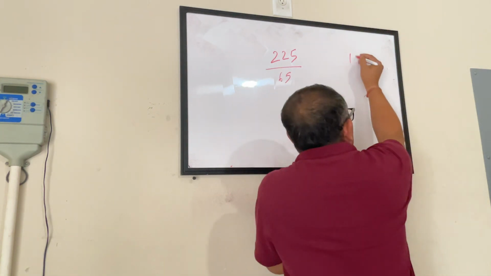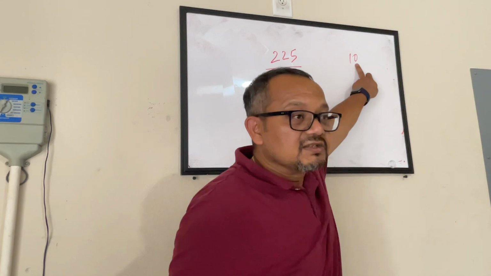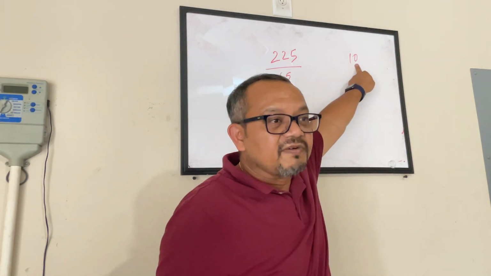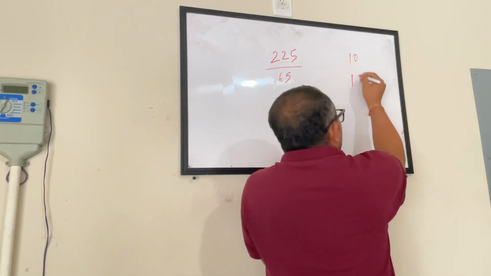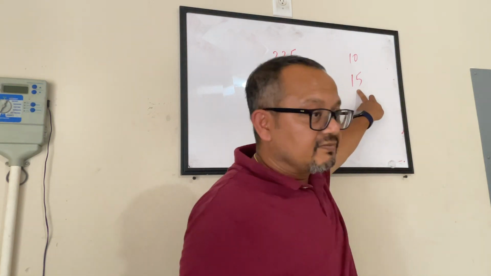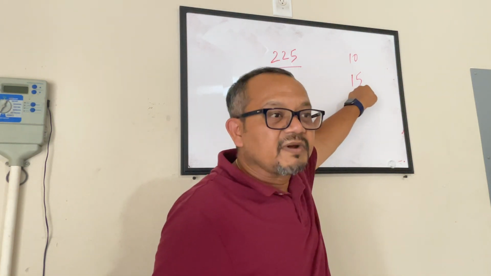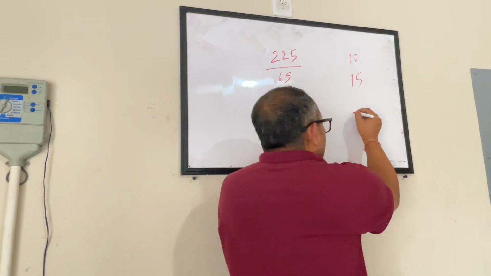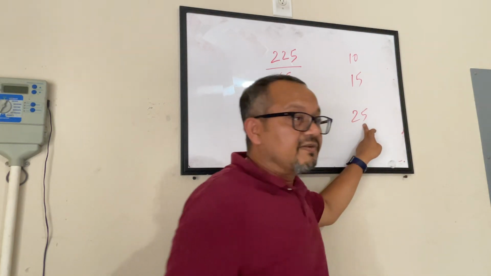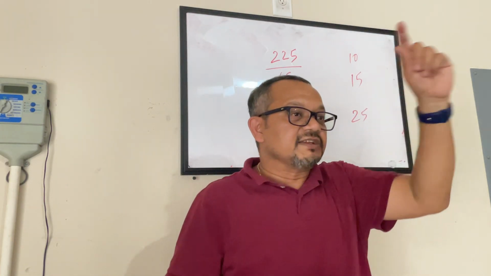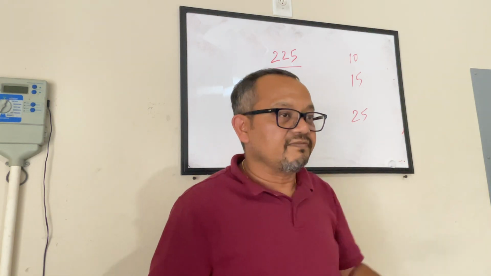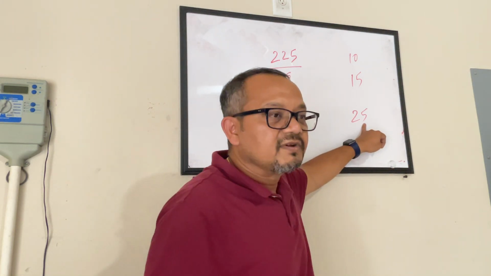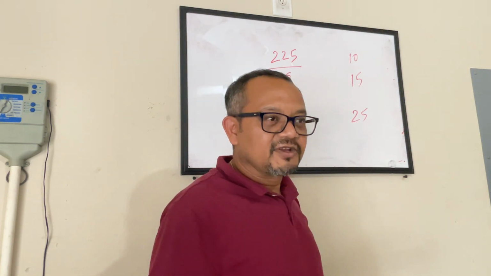If I am talking about 10, what is the last digit? 0. It can be divided by 5. If I am talking about 15, the last digit is 5. It can be divided by 5. For 25, the last digit is 5. My only condition is if the last digit is 0 or 5, it can be divided by 5. Okay?